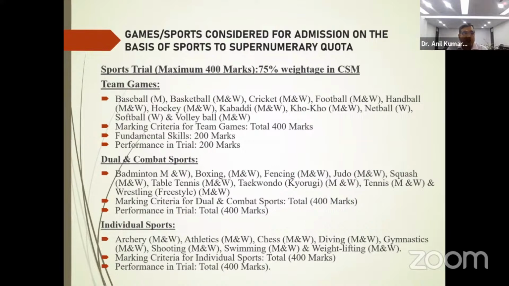Now the individual sports, that is archery men and women, athletics men and women, chess men and women, diving men and women, gymnastics men and women, shooting we have all the events for men and women, swimming all the events for men and women, and weightlifting for men and women. So the marking criteria would be the 400 marks, and the performance in the trial would be that is 400 marks.